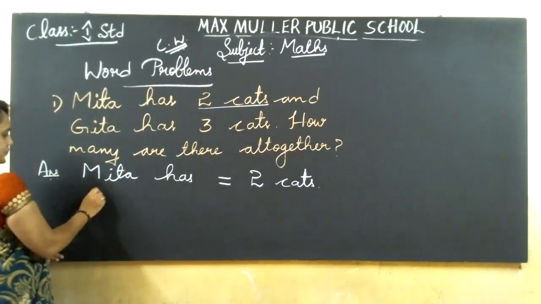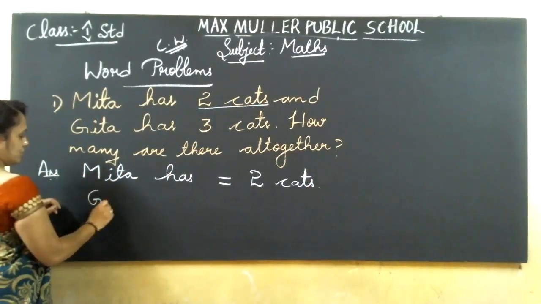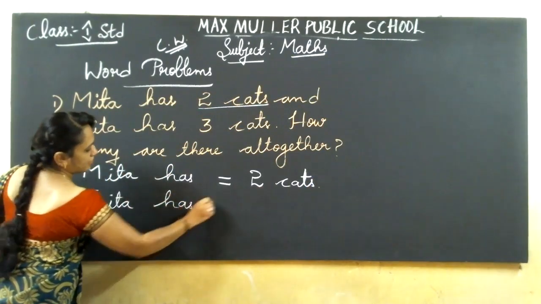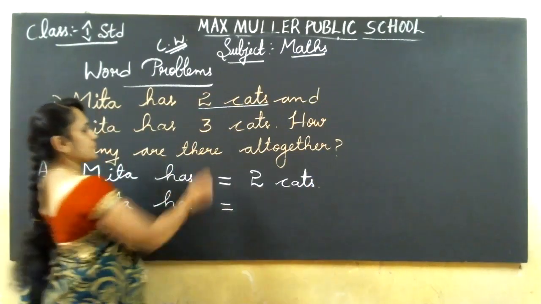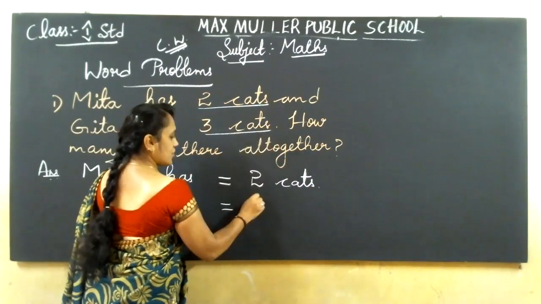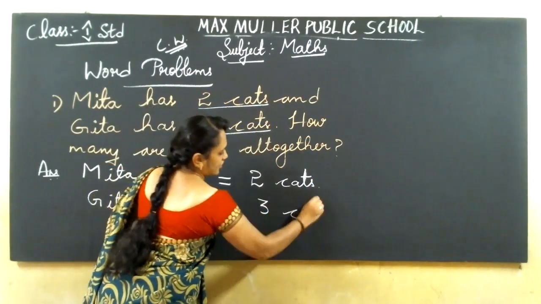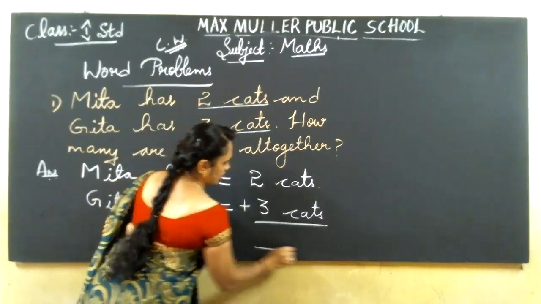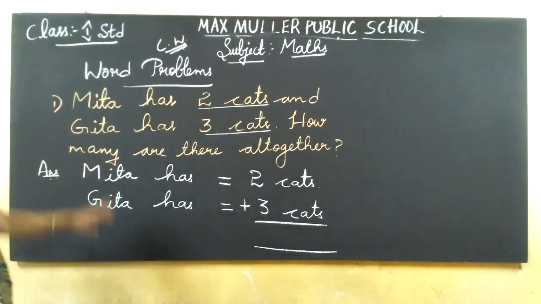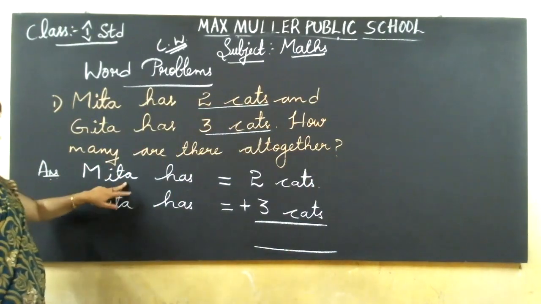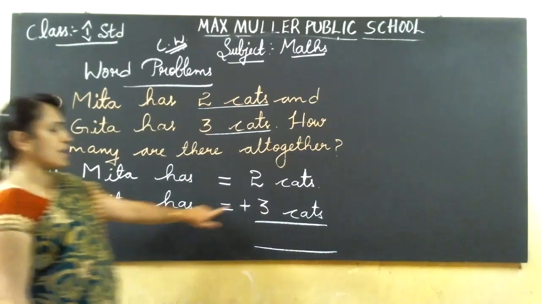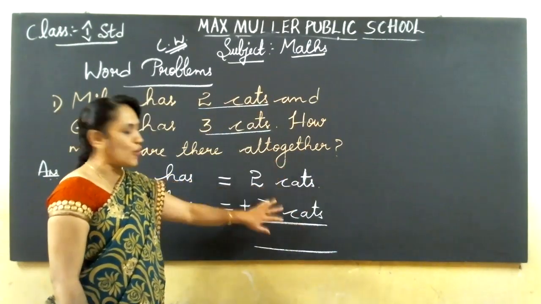And Geeta, how many cats is Geeta having? Geeta is having 3 cats. So you should write like this. In the first line write Meeta has 2 cats, and in the second line, Geeta has 3 cats. So you should find out how many are there in total.